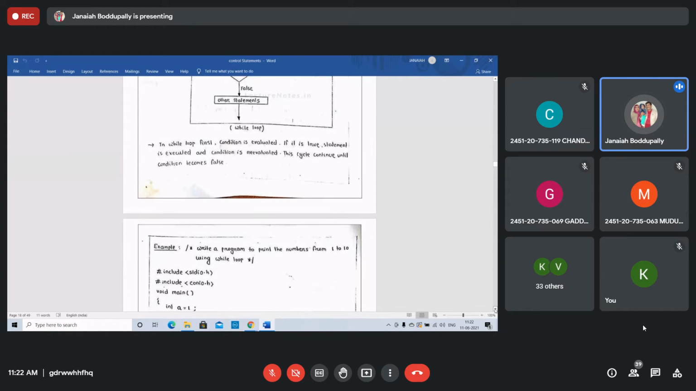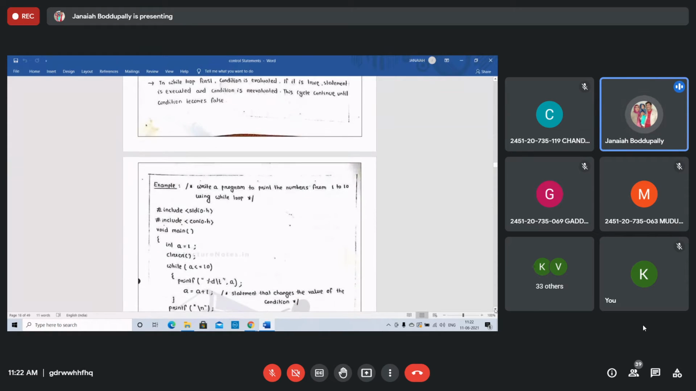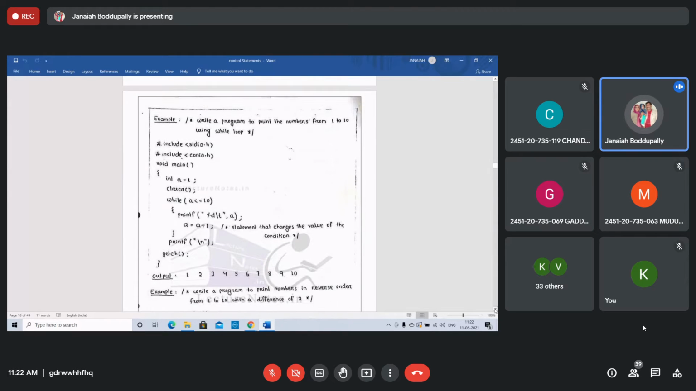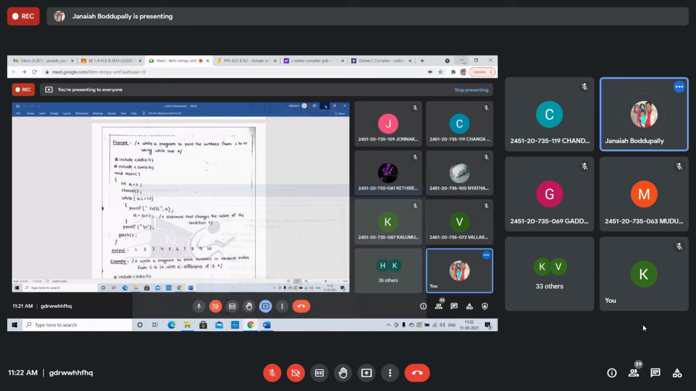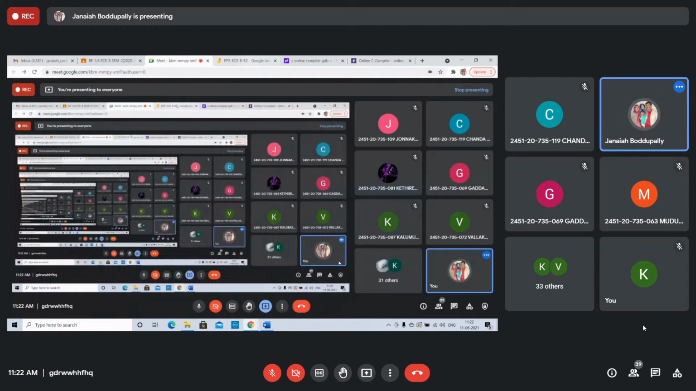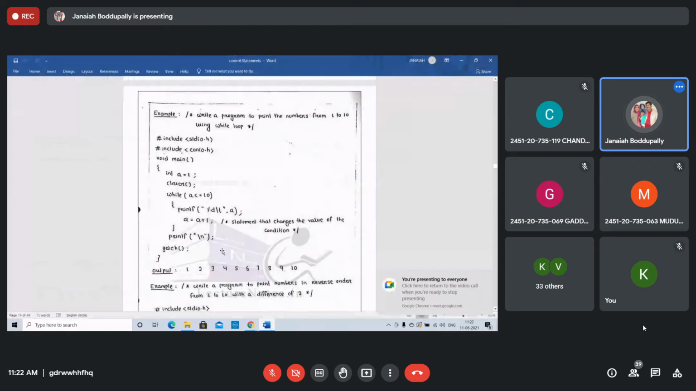Example program: write a program to print the numbers from 1 to 10 using the while loop. I'll execute and show. Can I explain this? First, A equal to 1. Forget about clrscr; this is Windows. No need in other compilers or Linux. The clrscr function is for clearing the window whenever you are executing this.